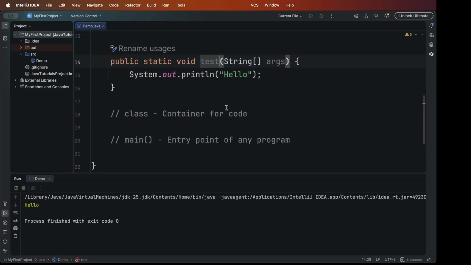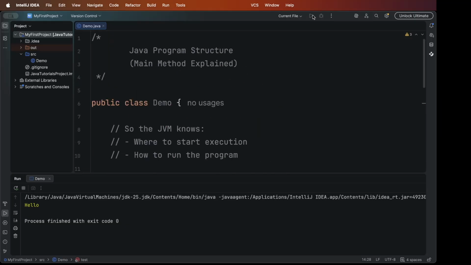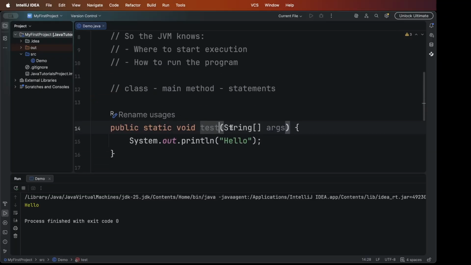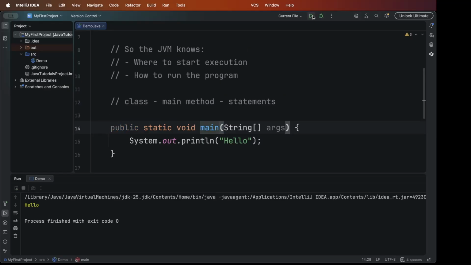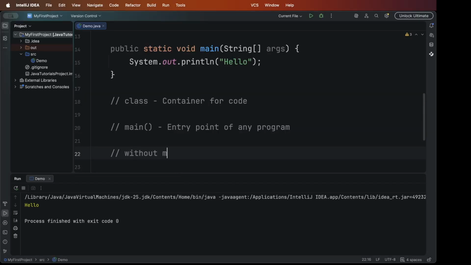Let's say I have a test method here and not the main method. The JVM doesn't know where to start the program, so this file is not runnable. Only if there is a main method does it know where to start. Even if you write 100 lines of code without the main method, Java doesn't know where to begin. The main method acts like the starting signal. So remember, without the main method, the program cannot start.